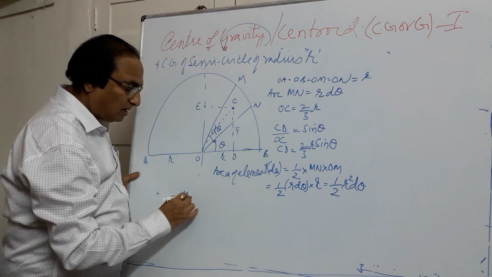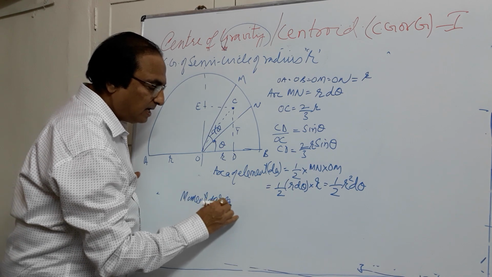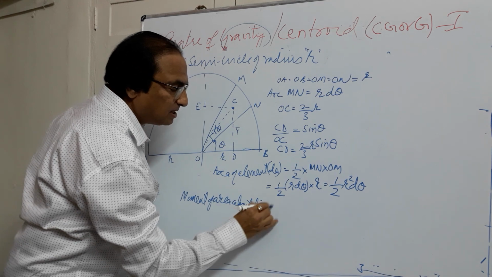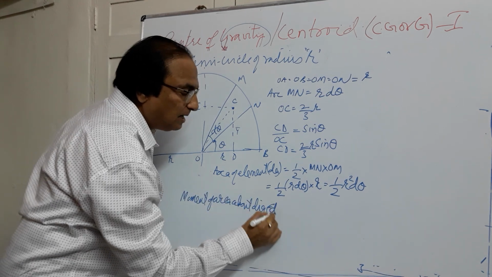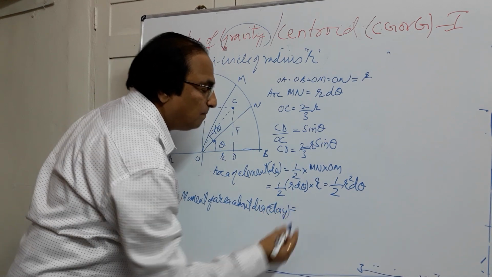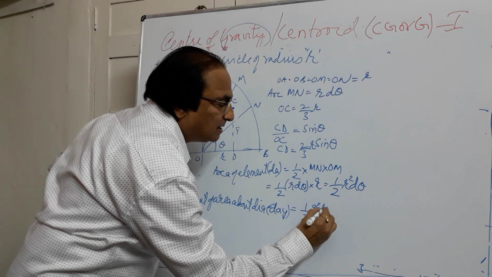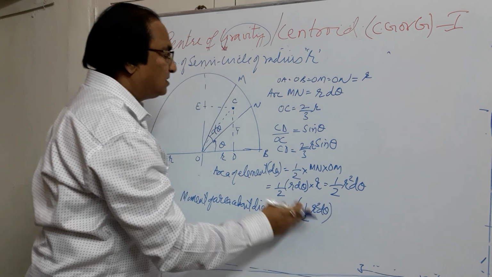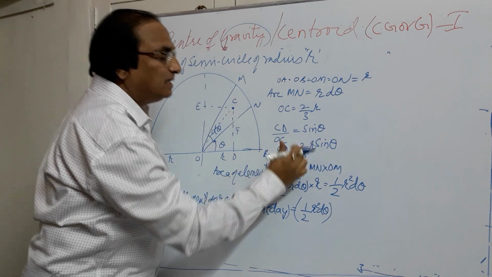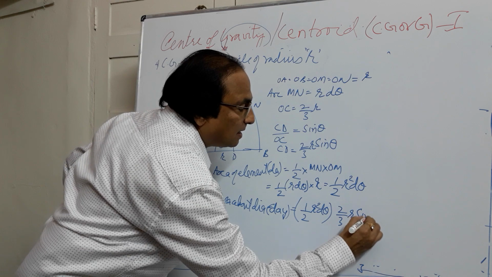Now we will take the moment of area about the diameter, since we are measuring the distance from the diameter. We usually abbreviate it as dA into y. So this will be half R square d theta, which is the area, multiplied by the distance of the centroid from the diameter, which is CD, that is 2/3 R sin theta.